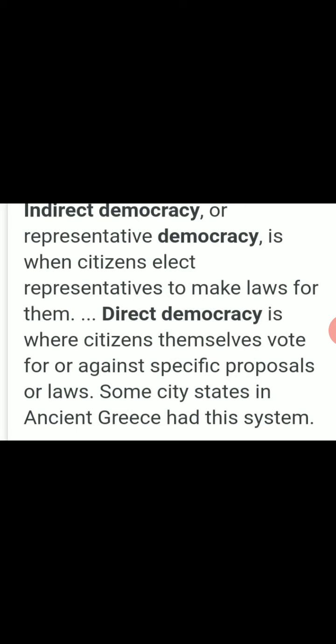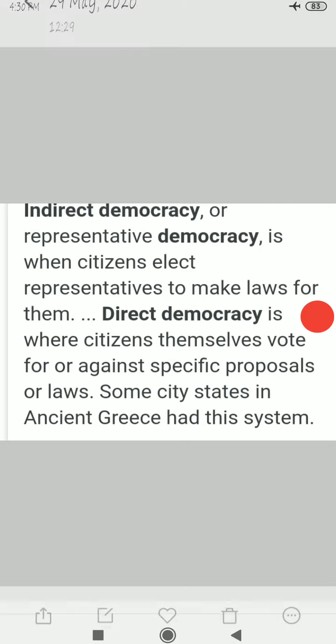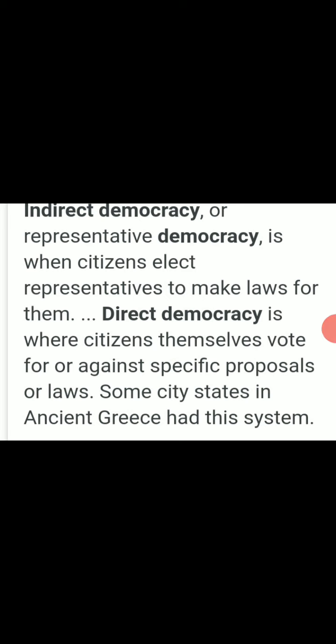First of all, we will see two terms, indirect democracy and direct democracy. We have discussed these points earlier, but still we will remind them. Indirect democracy or representative democracy is when citizens elect representatives to make laws for them. In indirect democracy, the power lies with the people. In direct democracy also the power lies with the people, but in indirect democracy they choose their representatives who will make the laws for the people indirectly. They choose the representatives and they go into the legislatures or the parliament and make laws for the people.